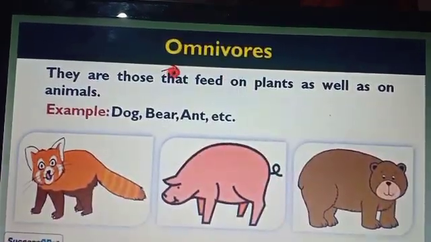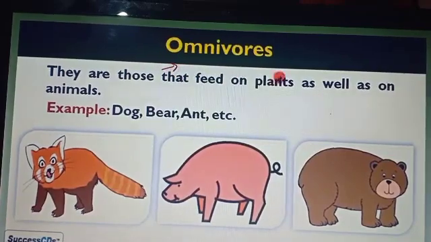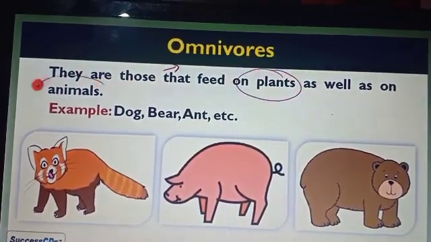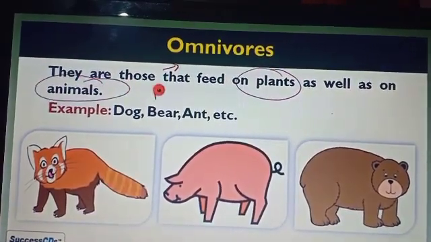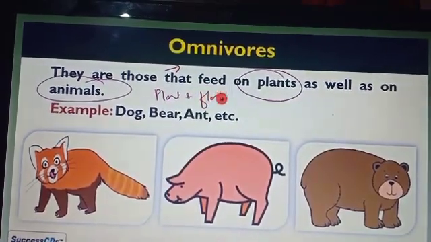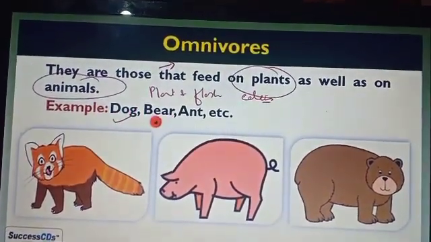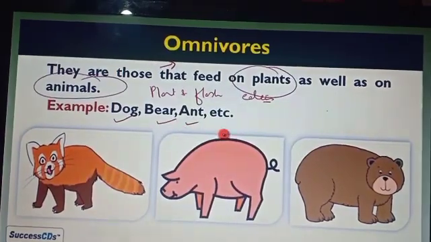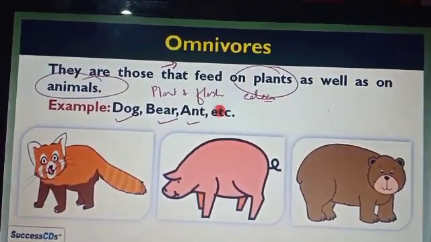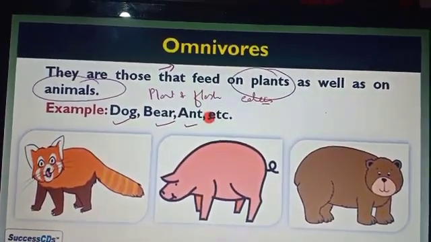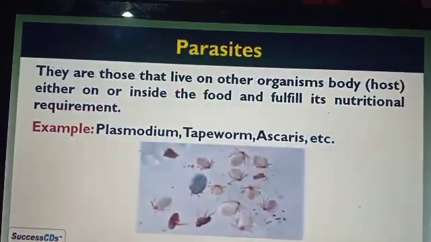Same like the omnivores. Omnivores means they feed on both animals as well as plants, or you can say plant or animal or flesh eaters. So we consider them as omnivores. For example, dog, deer, ant, etc. These all organisms come under the omnivores, means they depend on both plant as well as animal.